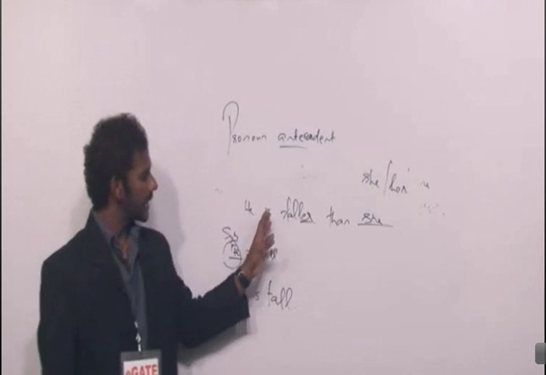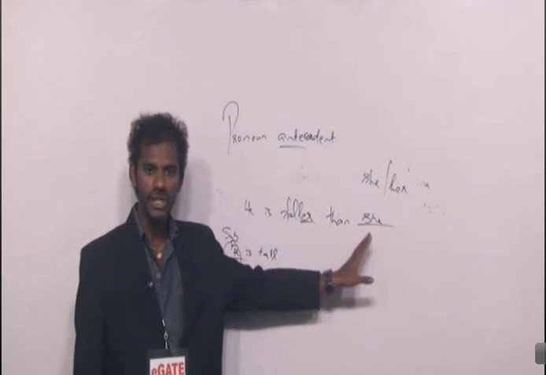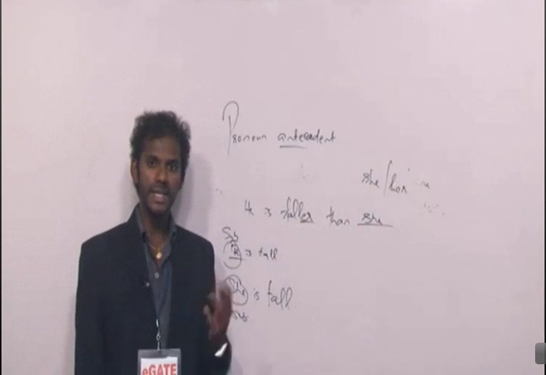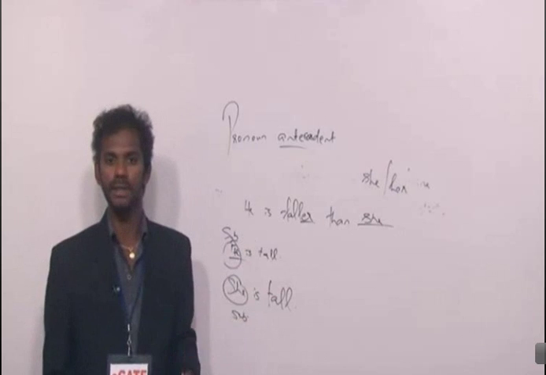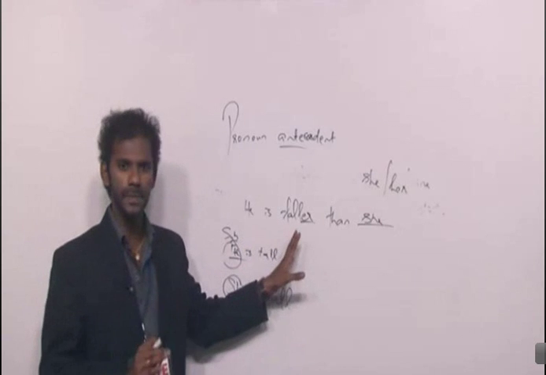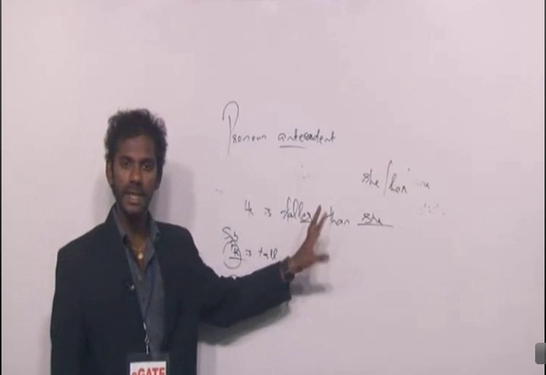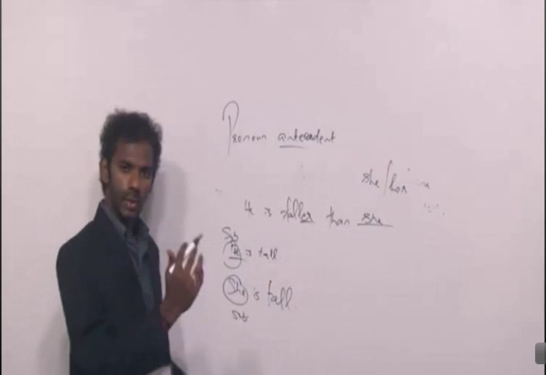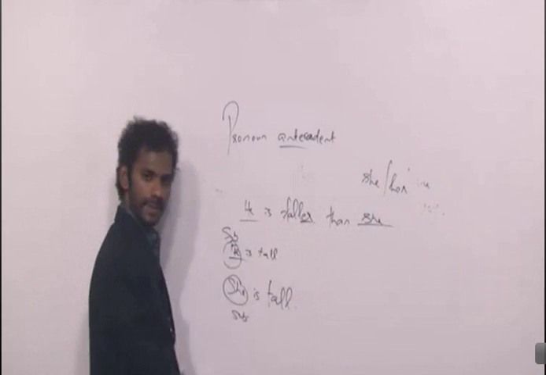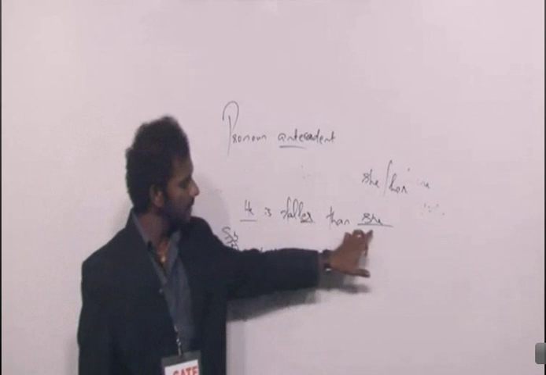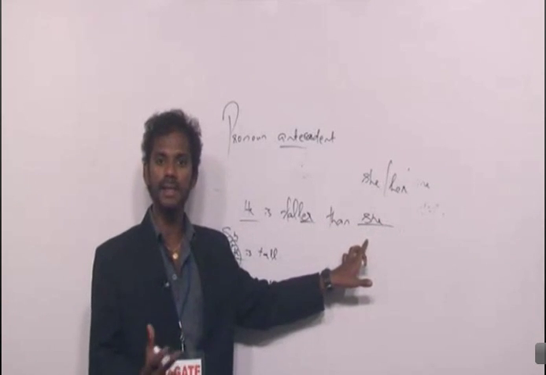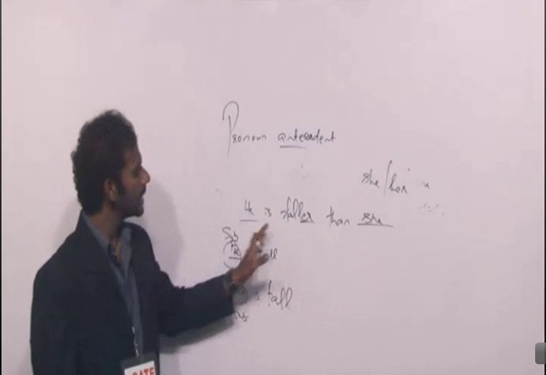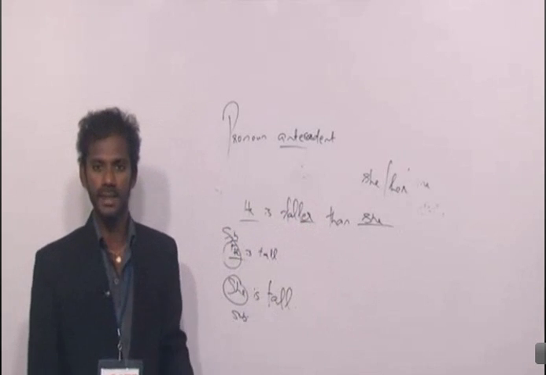Clear? If I say he is taller than she, this sentence means that she is tall, but comparatively he is taller. That is the meaning of this particular sentence. She is tall, but comparatively he is taller. So if I place a blank here, these two entities are acting as subjects, right? So he is taller than she is the correct sentence, right?